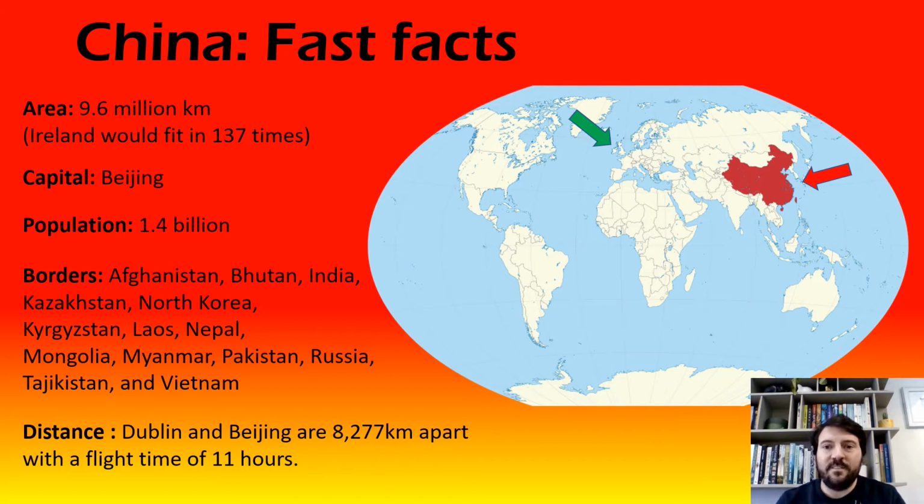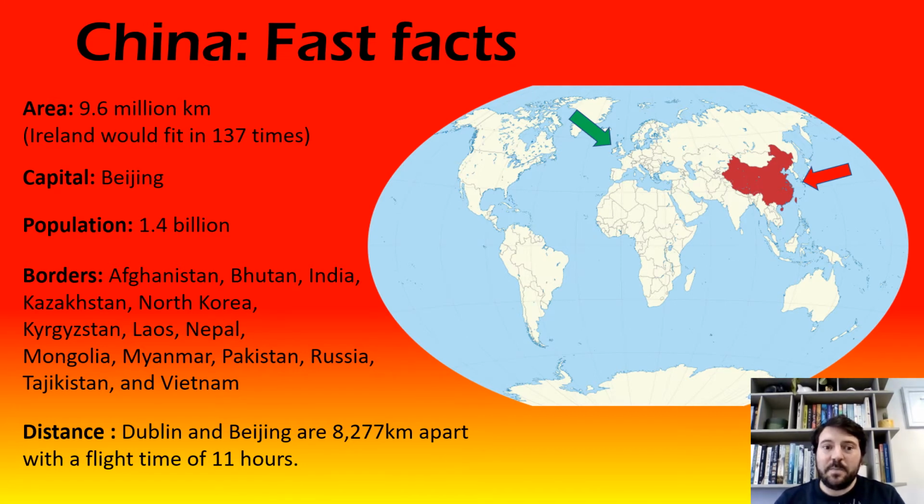So it has what we call a very dense population. That's when you have a big population in an area that's not so big compared to it. Whereas Ireland wouldn't be considered to have a dense population. Somewhere like Dublin has a very dense population, but the rest of Ireland has people kind of scattered around a bit more. So China has a huge area and it also has the largest population in the world.